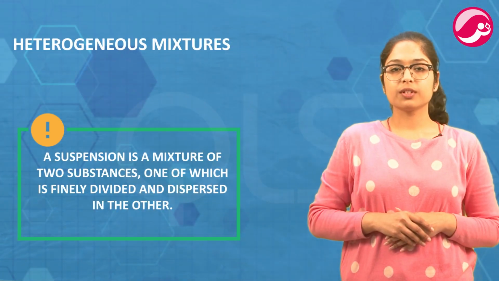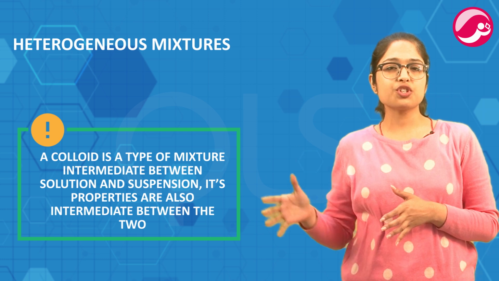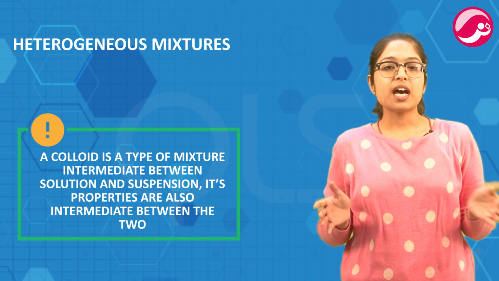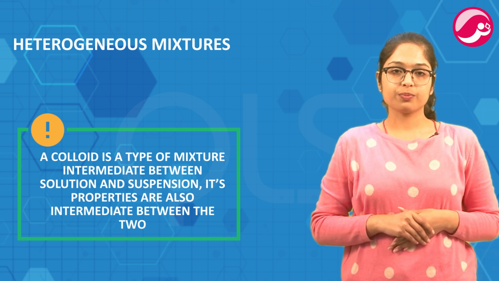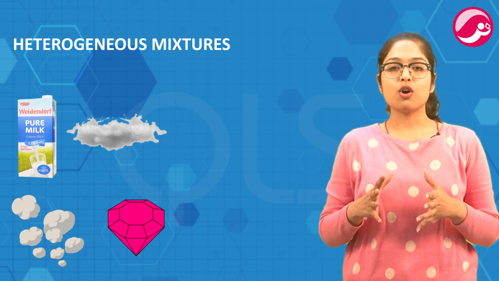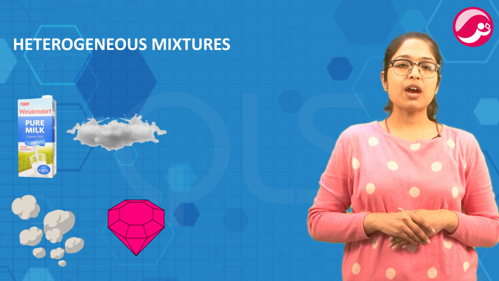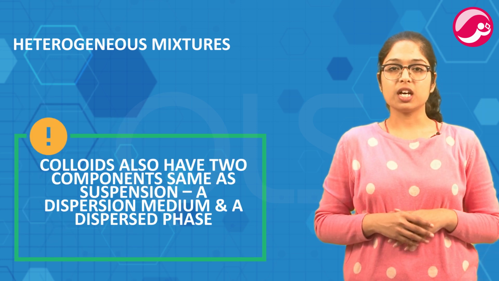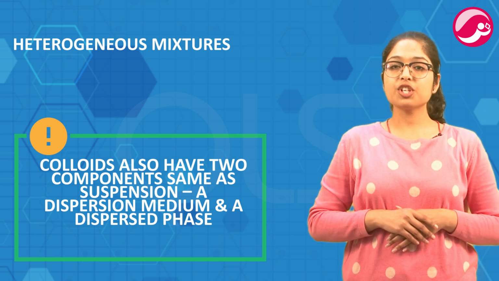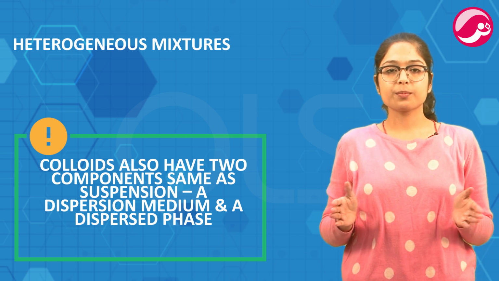Now, colloid. A colloid is a type of mixture which is intermediate between solution and suspension. Its properties are also intermediate between the two. Milk, fog, smoke, colored gemstones are all examples of colloid. Colloids also have two components same as suspension, a dispersion medium and a dispersed phase. So depending on dispersion medium and dispersed phase, colloids can be of various types.